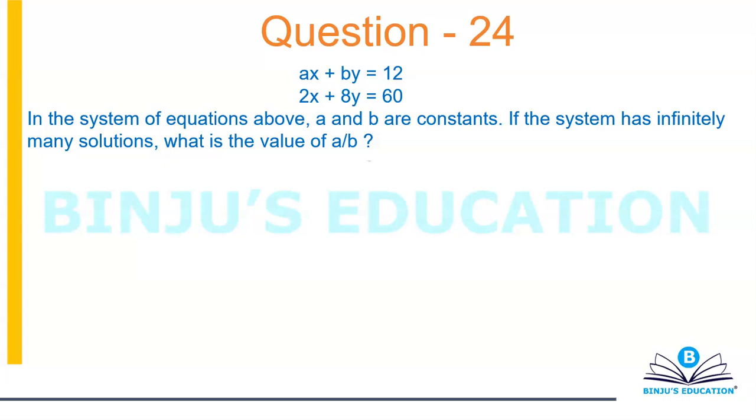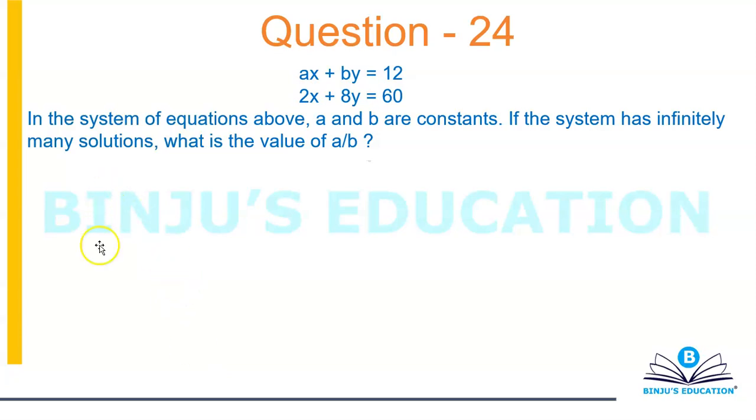All right. So ax plus by is 12, 2x plus 8y is 60. In the system of equations above, a and b are constants. The system has infinitely many solutions. Infinitely many solutions means overlapping lines. That means equal slopes and equal intercepts.